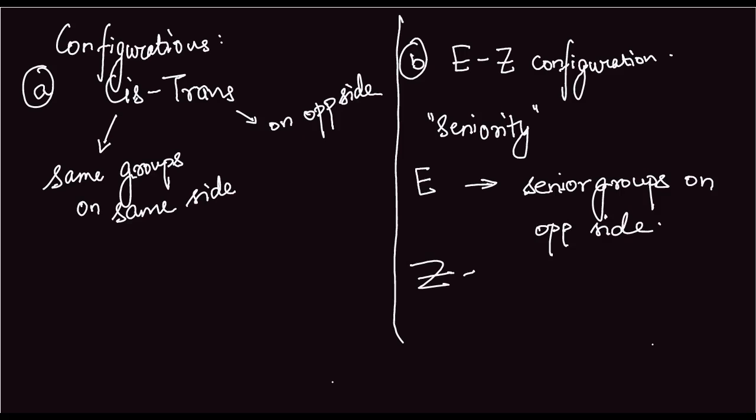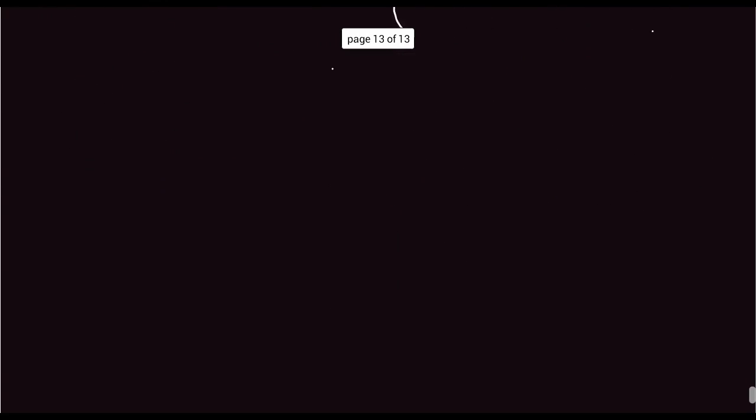And in case of Z, on same side. So, you must be wondering, how is this seniority determined? How do we know which group is senior?